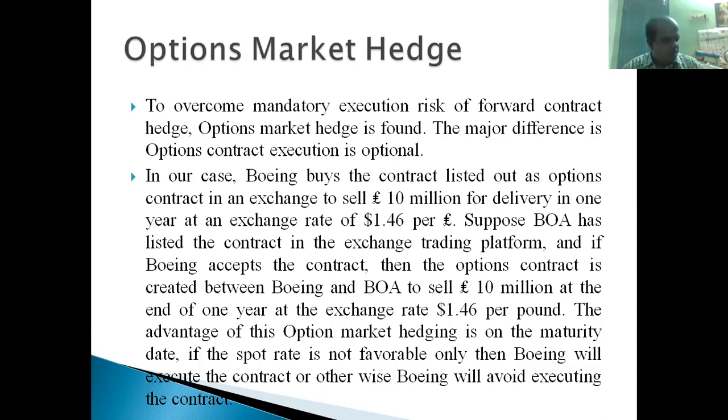There is a difference between a forward contract and an option contract, right? In a forward contract, mandatory execution is important. Mandatory execution must be there. Here, mandatory execution is not there. It is optional. The execution can be decided by the buyer of the contract. He can decide whether to execute as per the contract or skip the contract. That can be decided by the buyer of the contract, right?